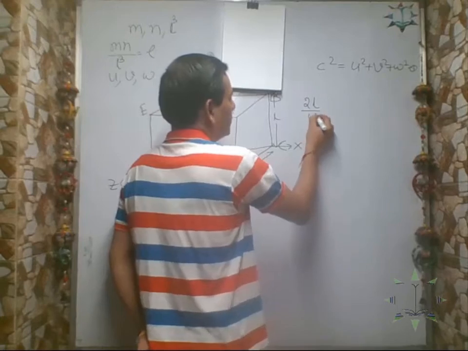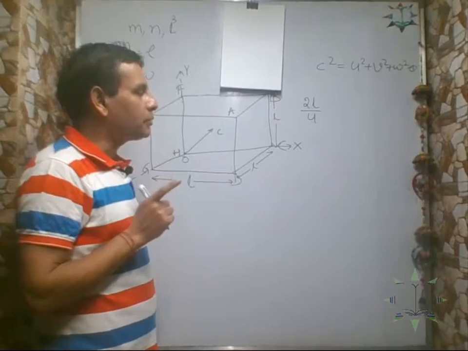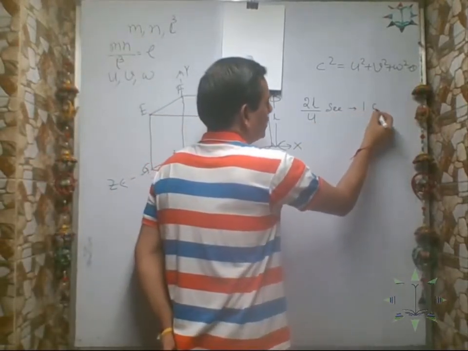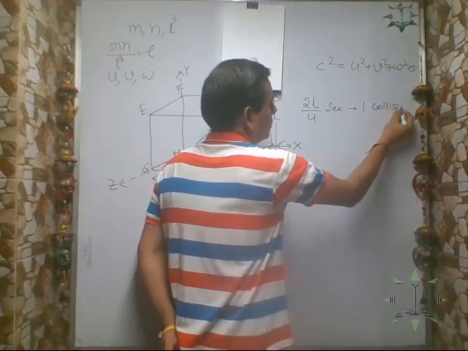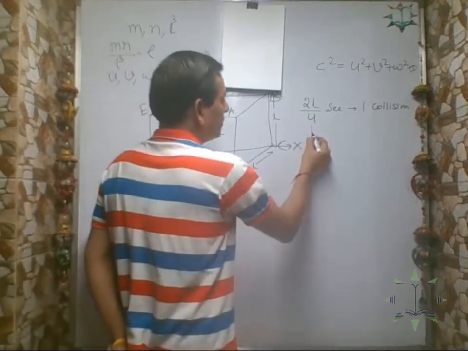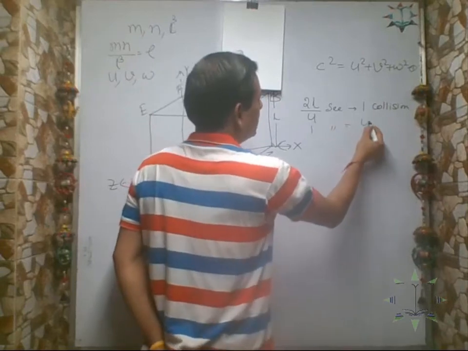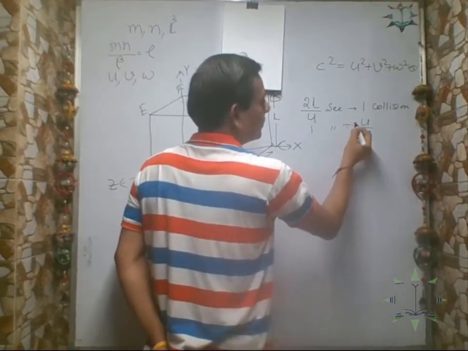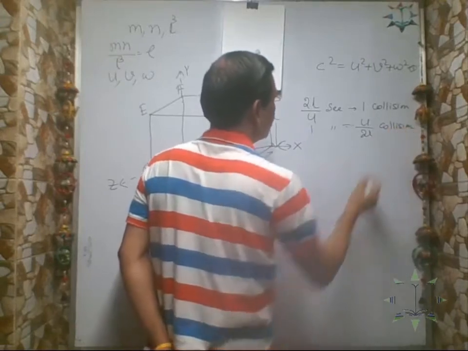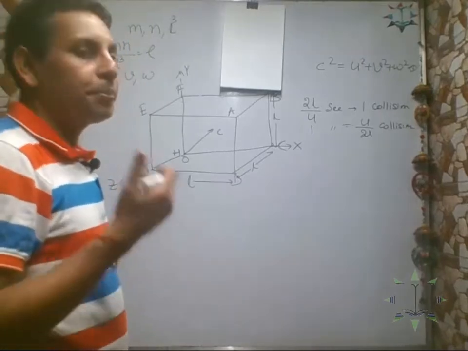2L by u. Distance by velocity is the time taken. So in 2L by u seconds, this molecule will make one collision. Correct? This will make one collision. So in 1 second, how many collisions will happen? It is 1 by (2L by u), that is u by 2L collisions will happen. Correct? This many collisions will happen in 1 second. Now we are interested in finding pressure.